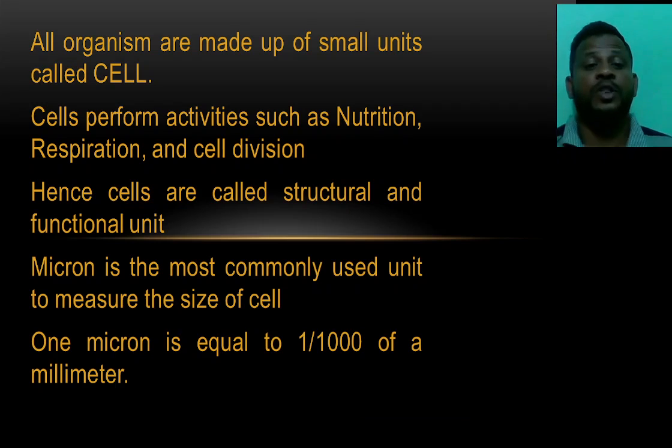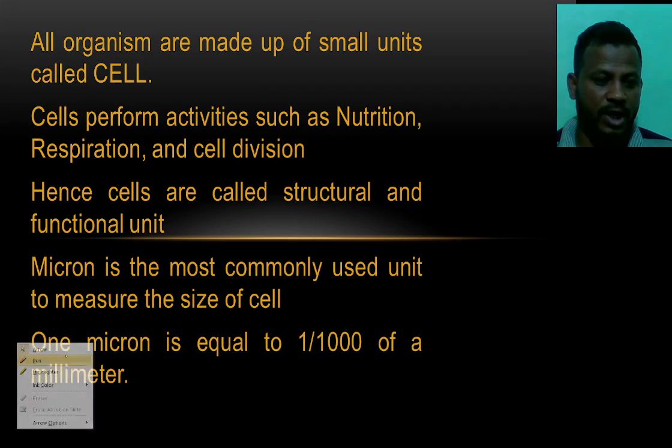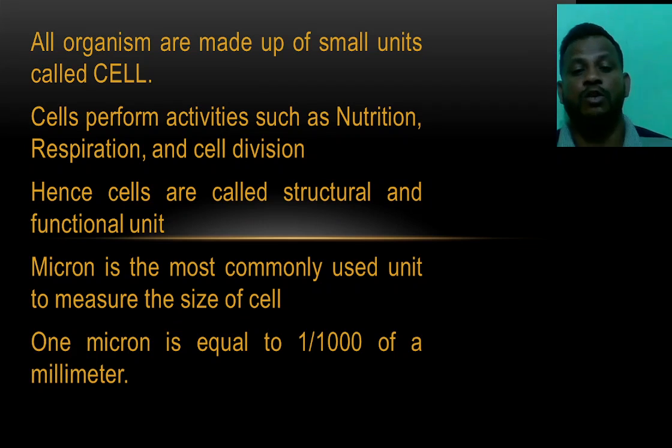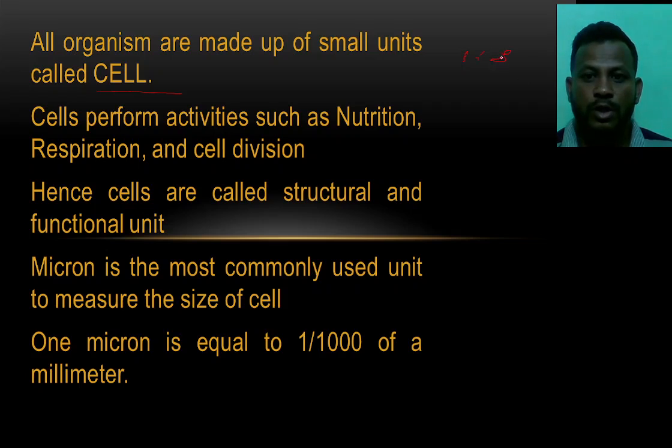First of all, we see that all organisms are made up of a small unit called a cell present in the body. This is the important word that we have to remember: every organism present on the earth is made up of small units called cells. Look here, the evolution of life took place from a single cell.